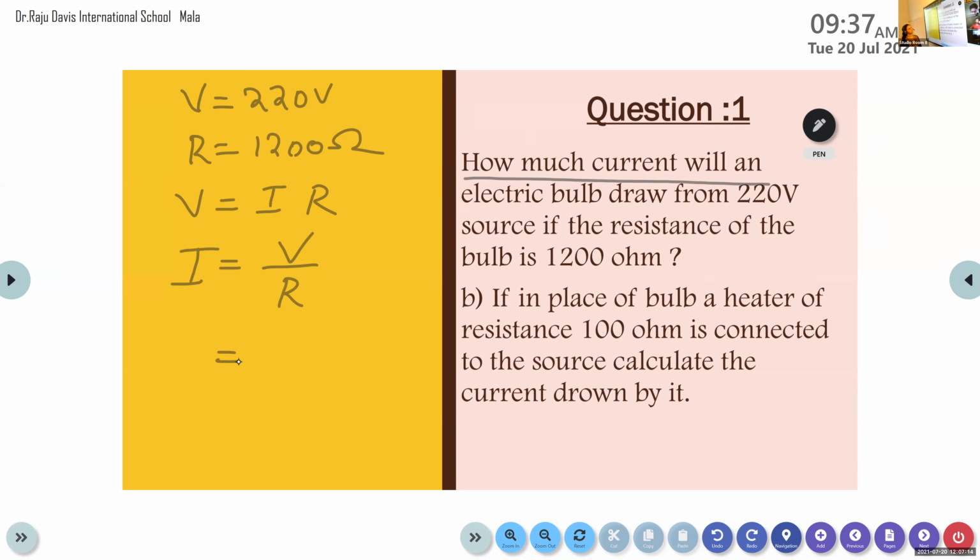So try to solve this equation. Here the potential difference V and the resistance R are already provided. So substitute all the values and find the value of current that is flowing through the electric bulb. Here the electric bulb is our conductor.